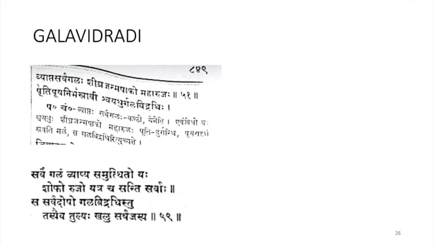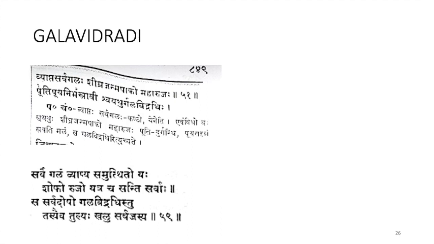Gala Vidradi. Vyapta Sarvagalaha Shikra Janmapago Maharujaha Pudi Puya Nipasravi Shvayadur Gala Vidradi. So next is Gala Vidradi.